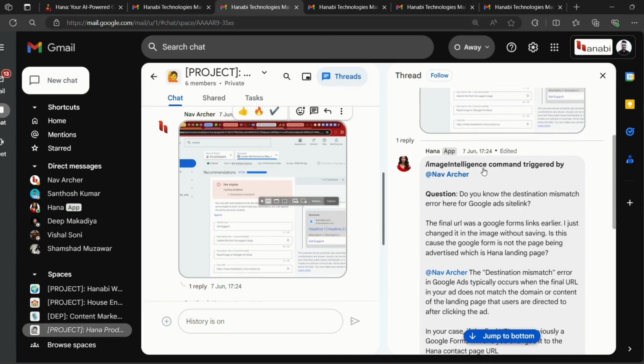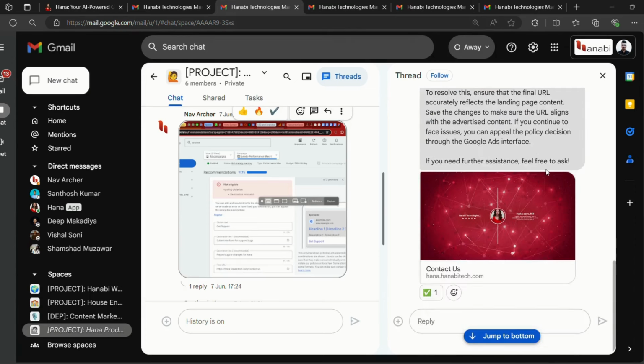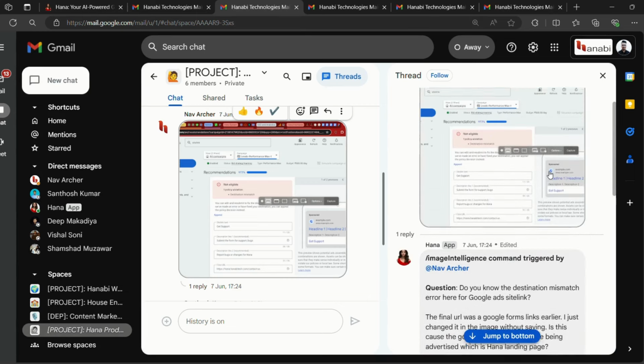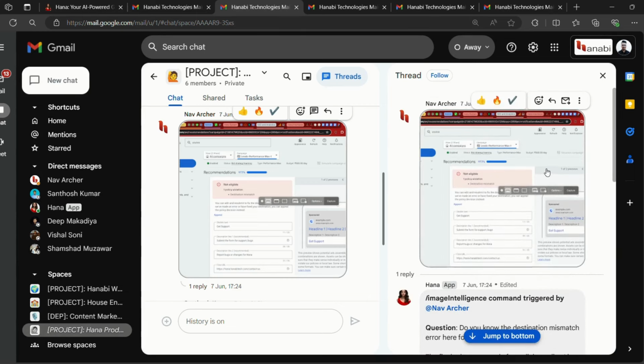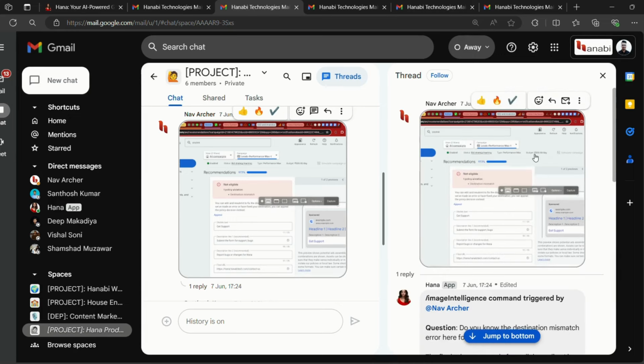So he asked Hana what the error was and how to resolve it, and Hana gave a very clear answer regarding why the error occurred and how to resolve it, and this complete interaction took just minutes. So you can see how quickly he got the solution for the error, got his answers, and solved this problem.